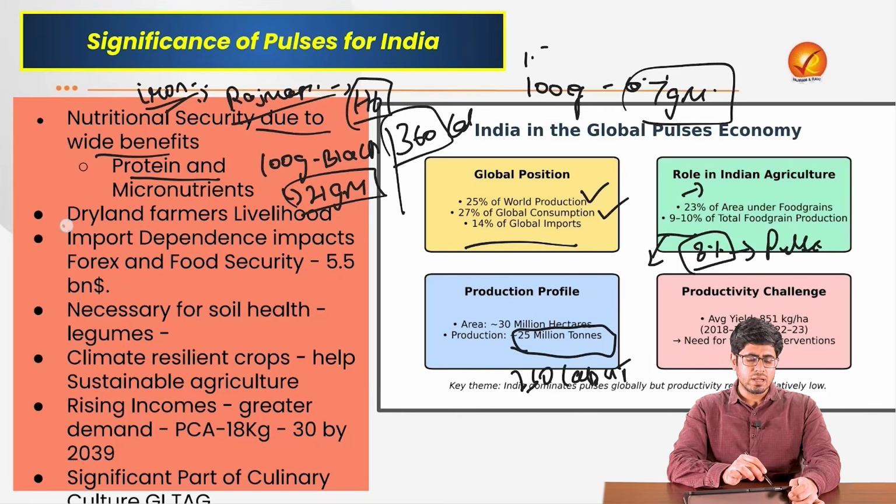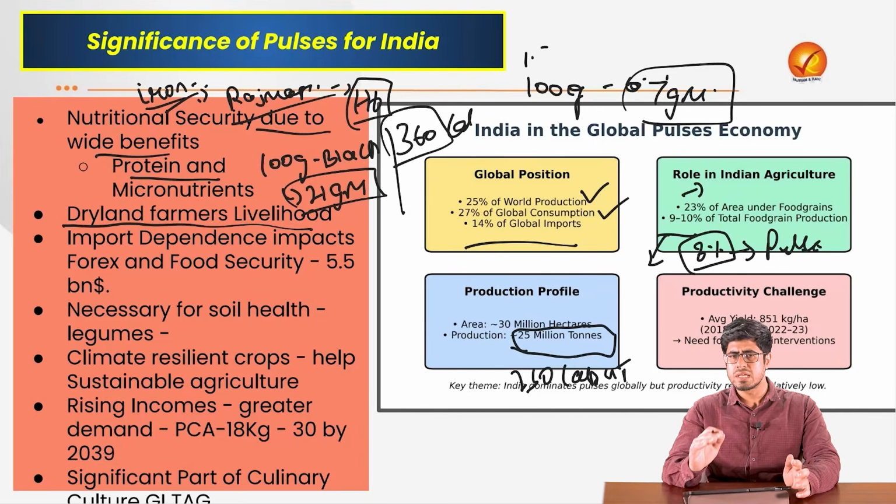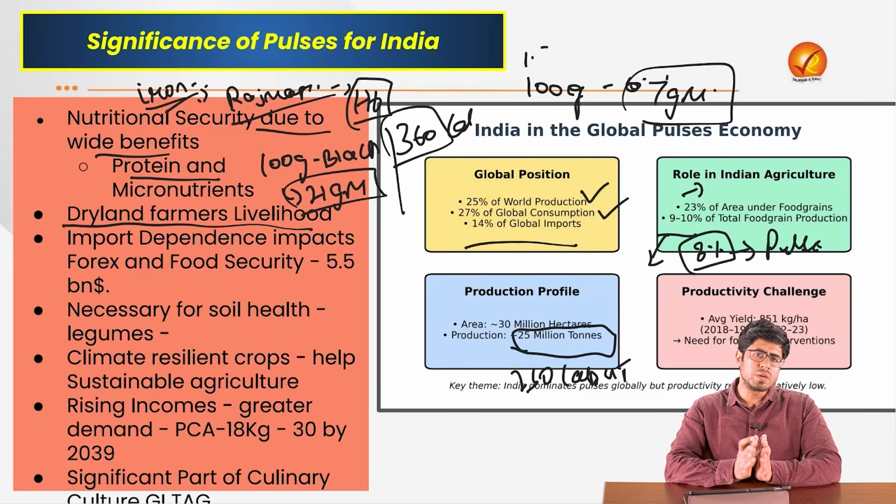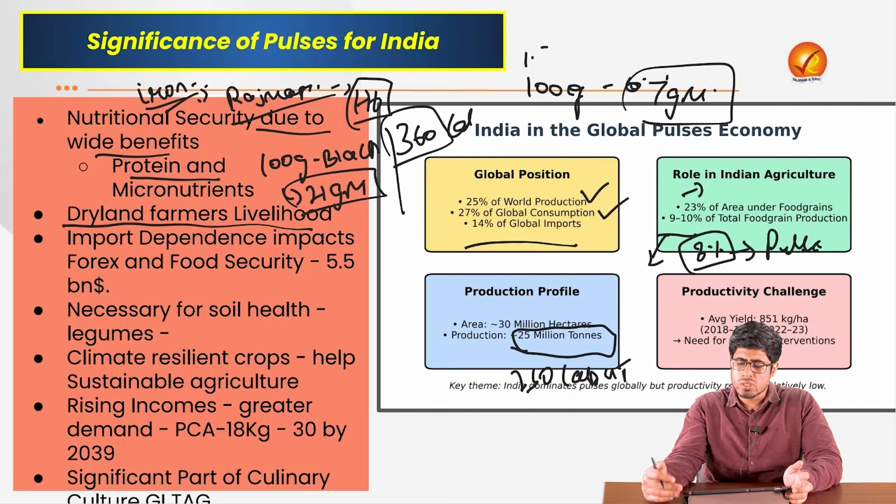This signifies that it is also important from the perspective of the marginal farmers of the country, because as we would see across the slides, pulses production is majorly done by farmers who are living in the dryland agriculture regions. They are not under the region which is under assured irrigation. So majorly the small and marginal farmers, basically the poorer farmers of our country, are the precise farmers who are growing pulses for us. And if we see a rise in production of pulses, or a rise in the prices of pulses, it is bound to benefit those very marginal farmers of our country.